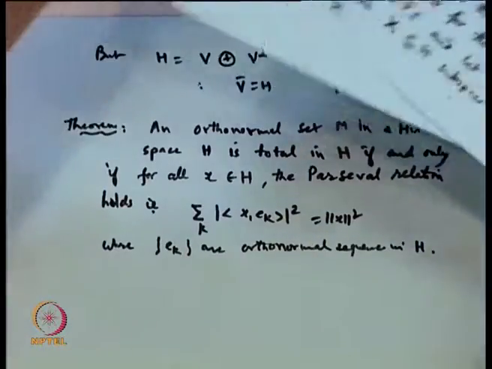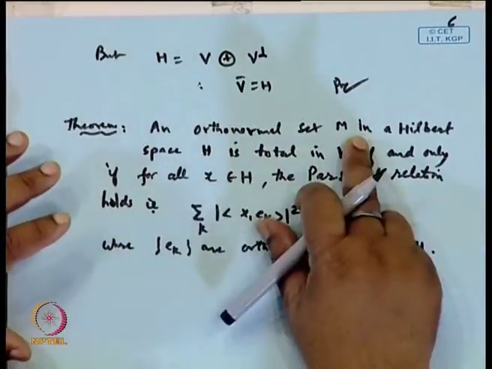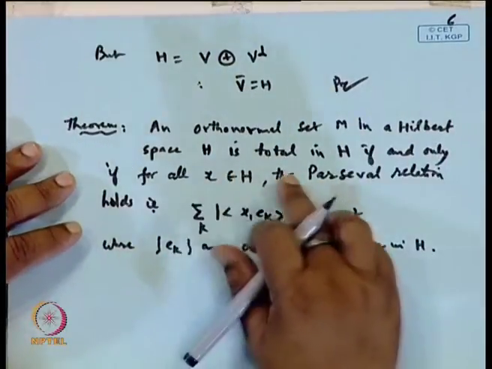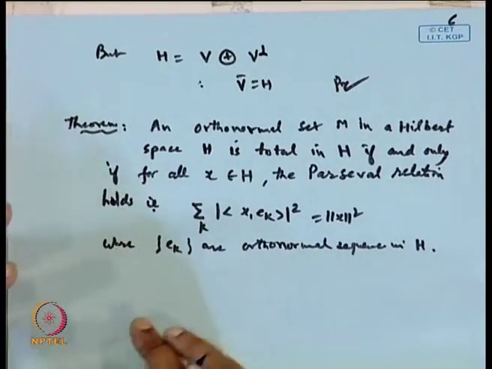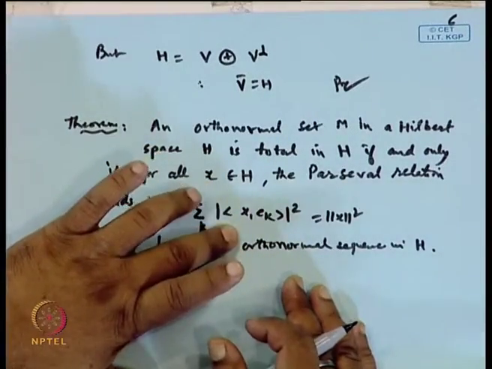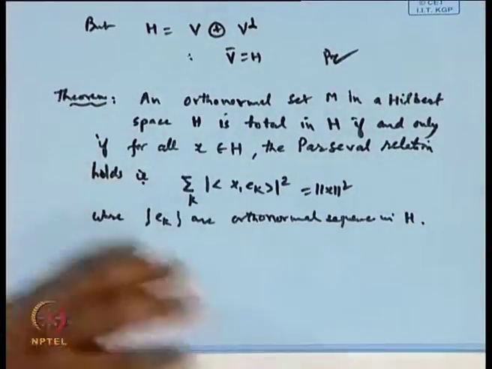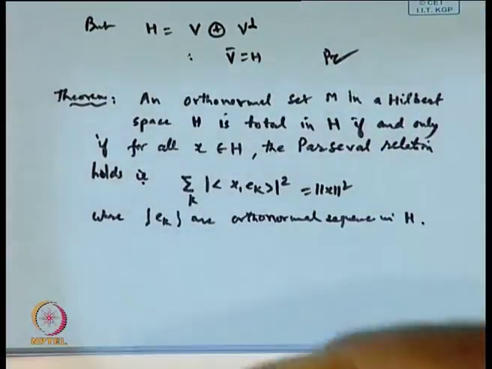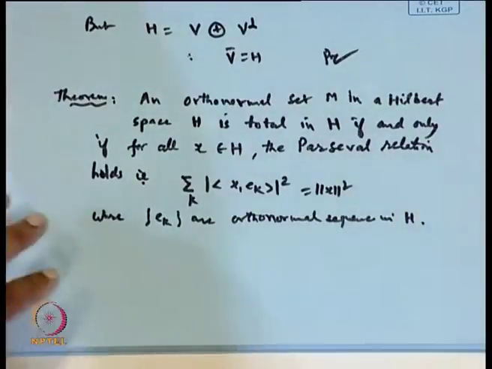Now, this is another way of defining the total. What is that? An orthonormal set M in a Hilbert space is total in H if and only if for all x the Parseval relation holds. Now, this is easy to verify rather than going for the other condition. Okay? Now, let us see the proof of this part. Proof.